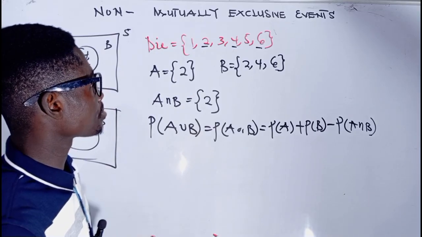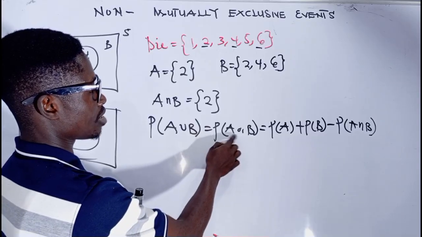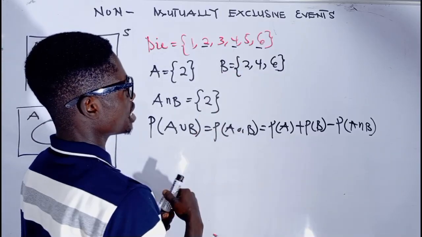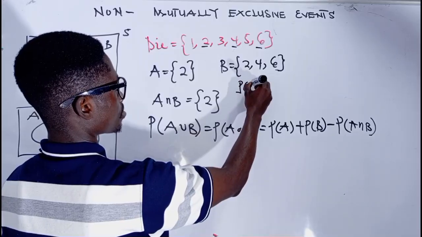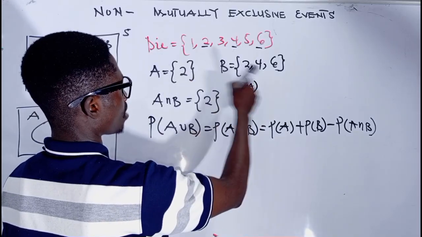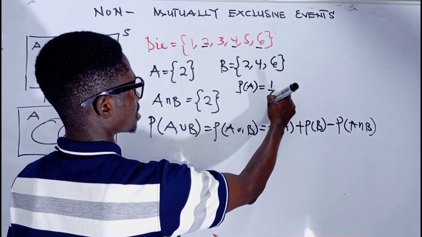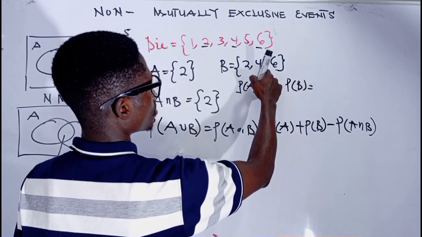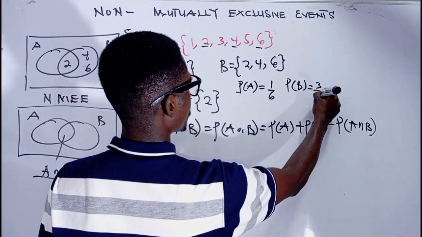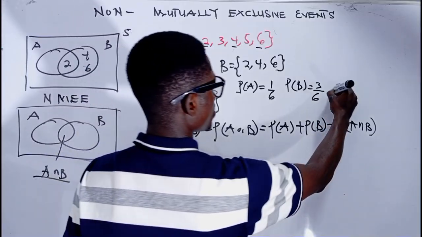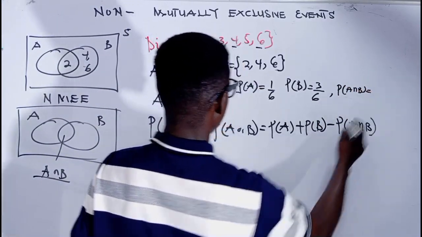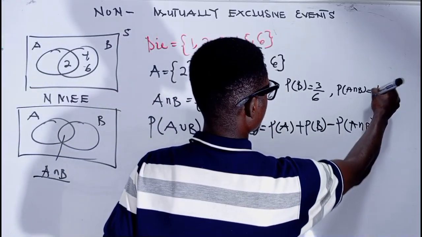So you want to find the probability of obtaining A or B from this. So first we have to find probability of A. So we are going to have 1 all over 6, and then we find probability of B, 1, 2, 3 all over 6, and then we find probability of A intersection B, and that is 1 all over 6.